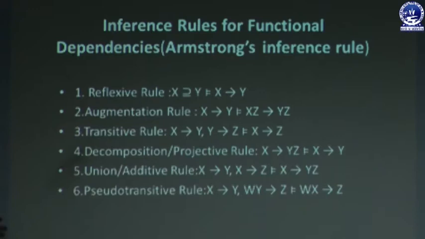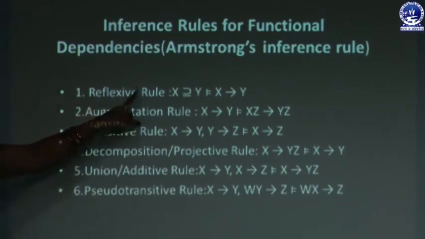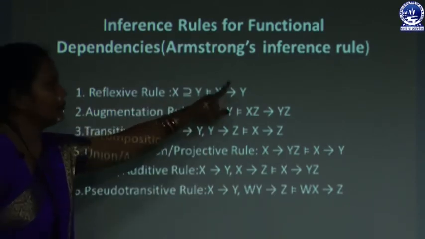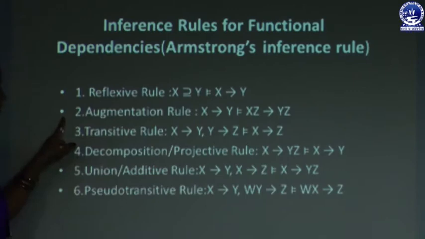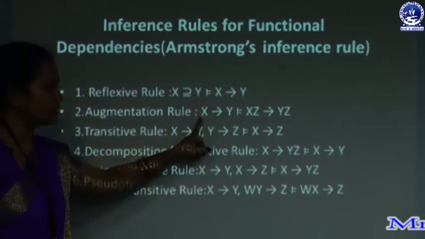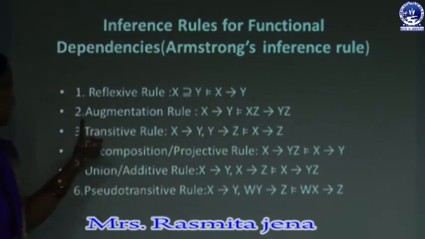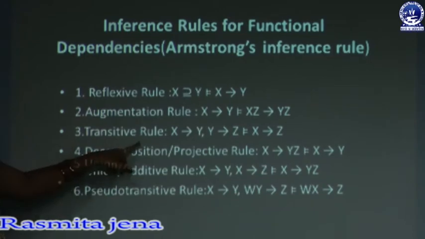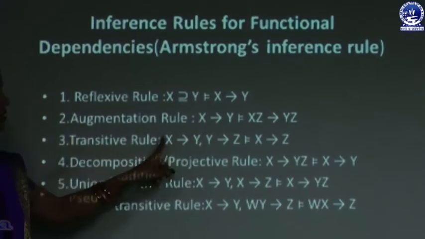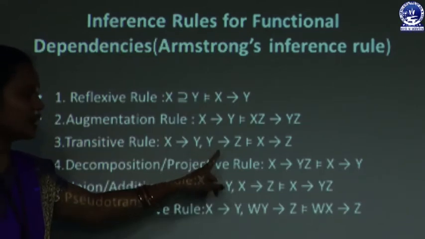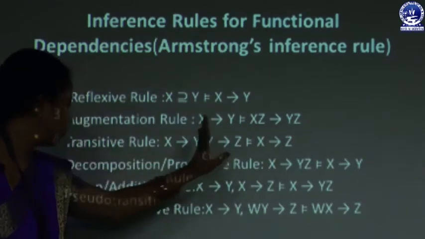There are 6 rules. First one is the reflexive rule. The reflexive rule says if Y is a subset of or equal to X, then X determines Y holds. Second one is the augmentation rule, that is if X determines Y, then XZ determines YZ. Third one is the transitive rule, that means if X determines Y and Y determines Z exist, then X determines Z holds.